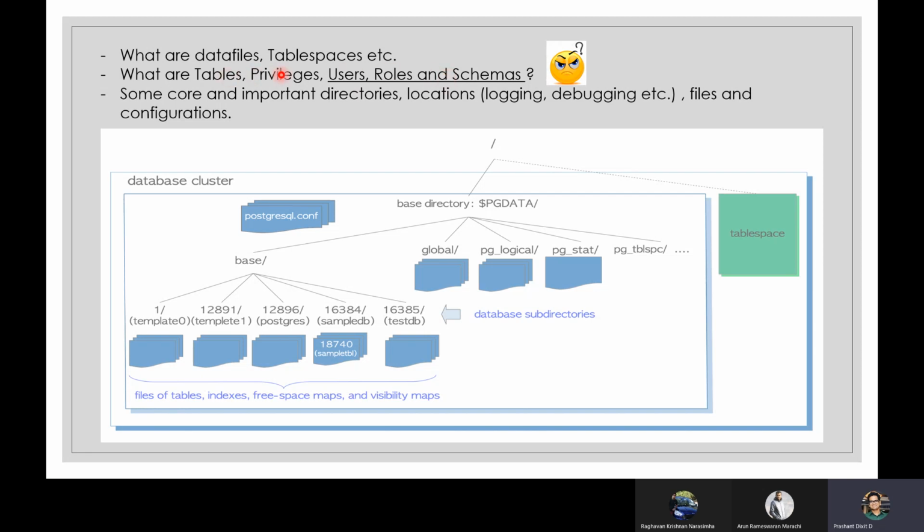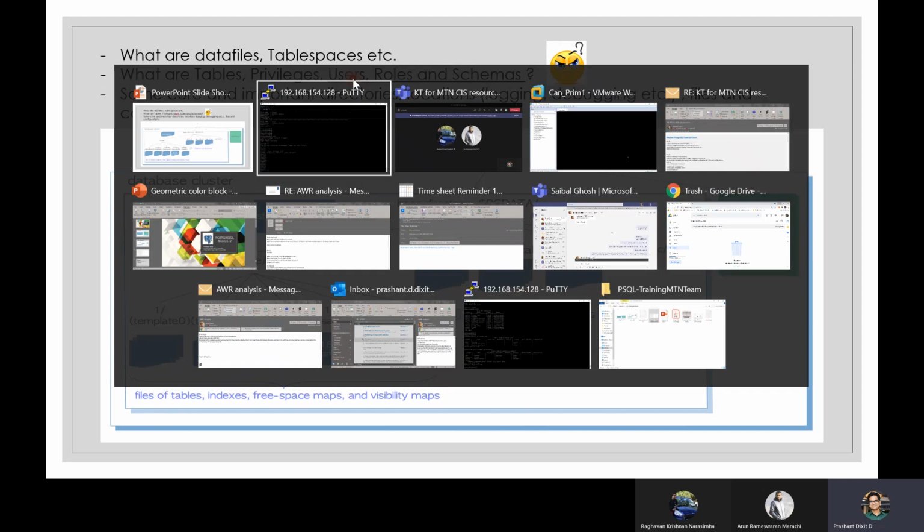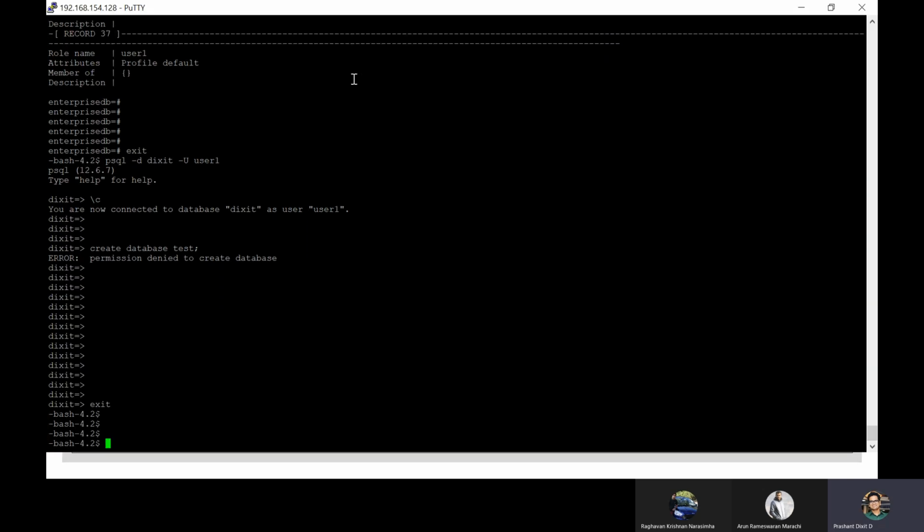So tables are clear. Now I'll provide you information on what a privilege is. For example, you have created a table and inserted rows. Of course you have the permission because you yourself created that table. You will be able to modify it or perform any change. So let's do a test. But what will happen if someone else